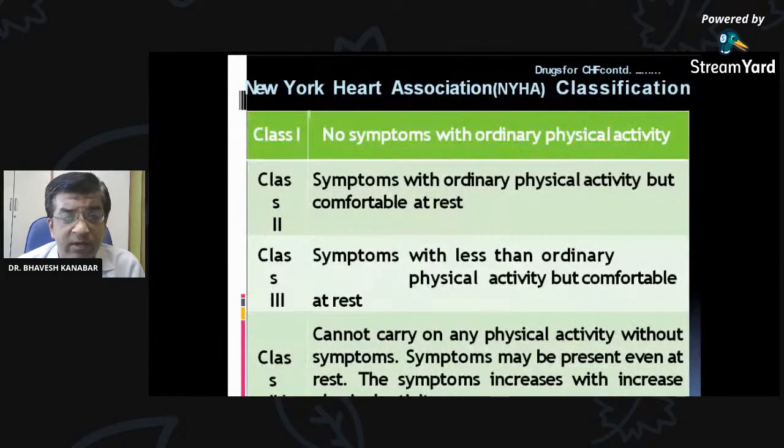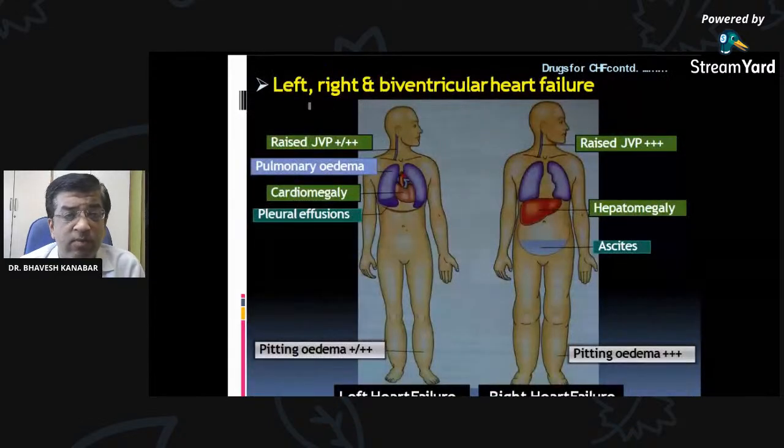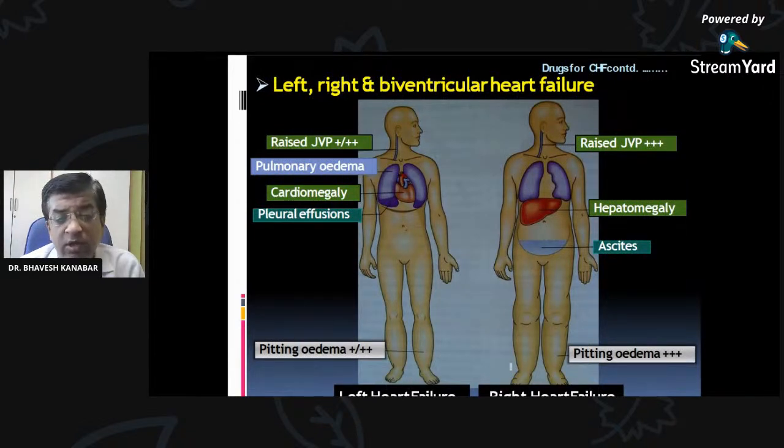So what are the symptoms? We are talking about this New York Heart Association classification. Here, what symptoms are written? The symptoms of left, right and biventricular heart failure. Here are the symptoms of left heart failure and symptoms of right heart failure, if you remember this figure. In left heart failure, what is the function of the left heart? The left heart pumps blood into the circulation. Because of left ventricular failure, enough blood is not pumped into circulation. So symptoms because of this pumping failure will develop.